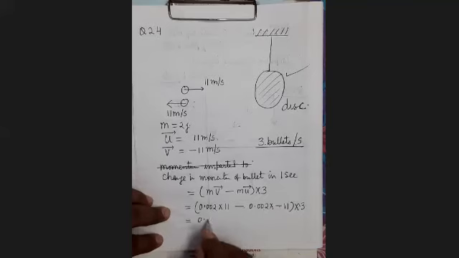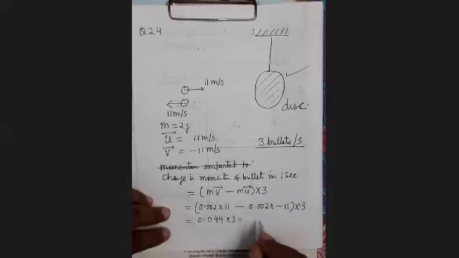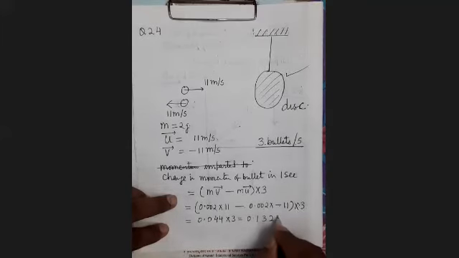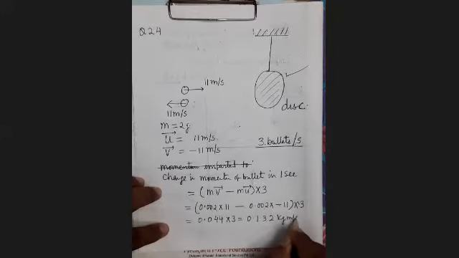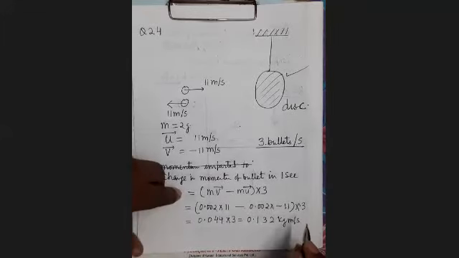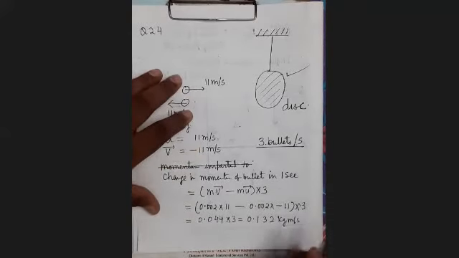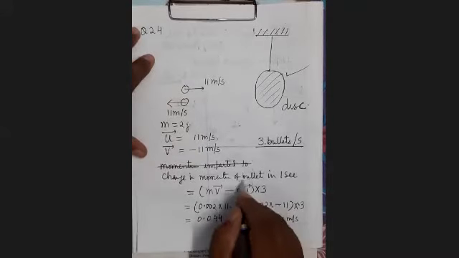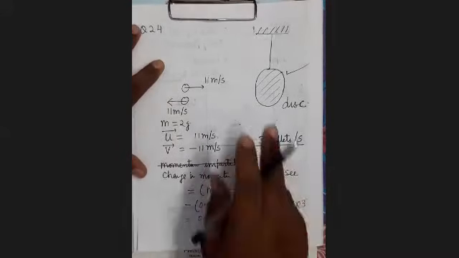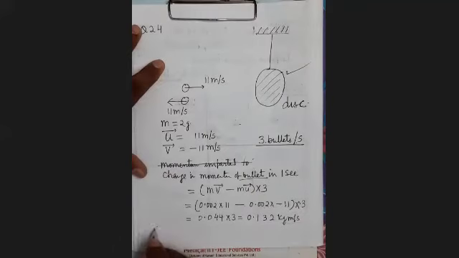So it will be 0.044 into 3, that is equal to 0.132 kg meter per second. It's clear? In 1 second, this much change in momentum of the bullet is taking place. So what is the change in momentum of this?